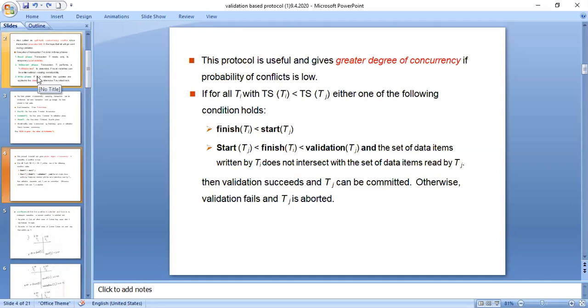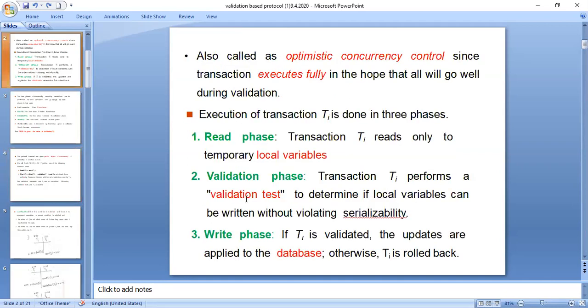And by using the validation phase, we go for a validation test to convert the non-serial schedule into a serializable one. We check whether serializability is available or not using the validation test, performed in the validation phase of a transaction.